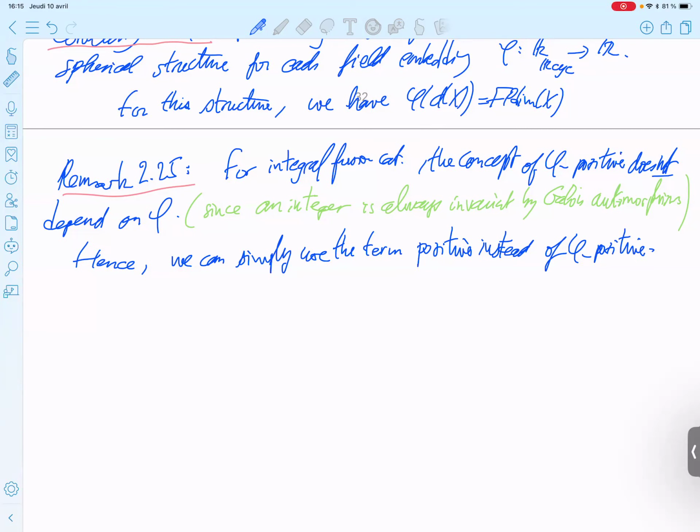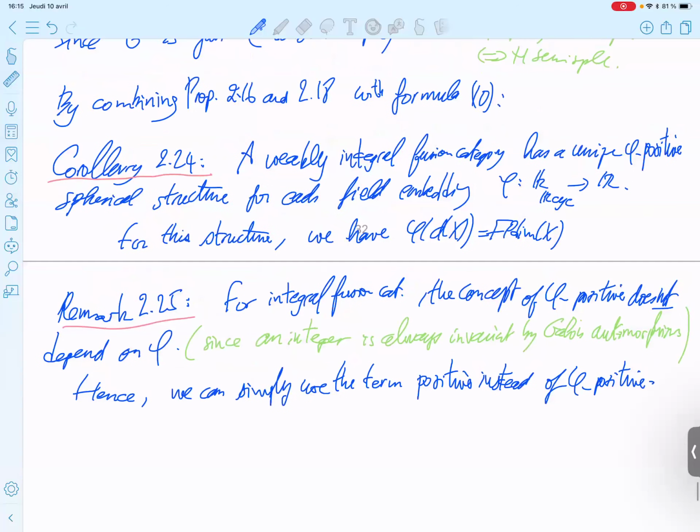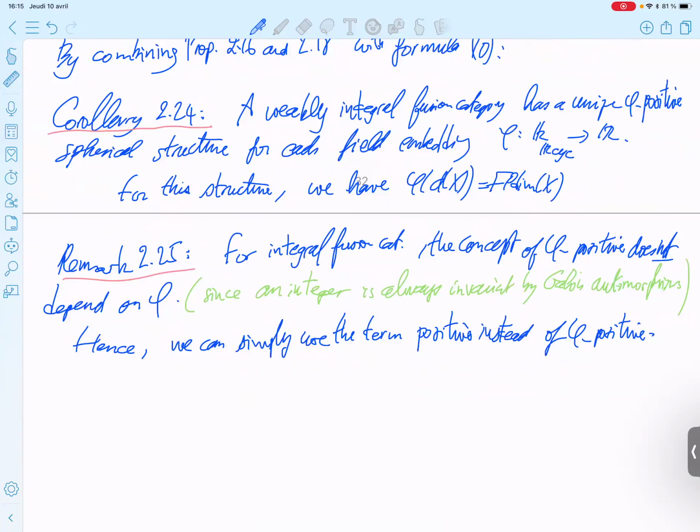And if you are in the complex field, I guess, sorry, if I am not mistaken, for the integral case, for any algebraically closed field of characteristic 0, you don't need that.